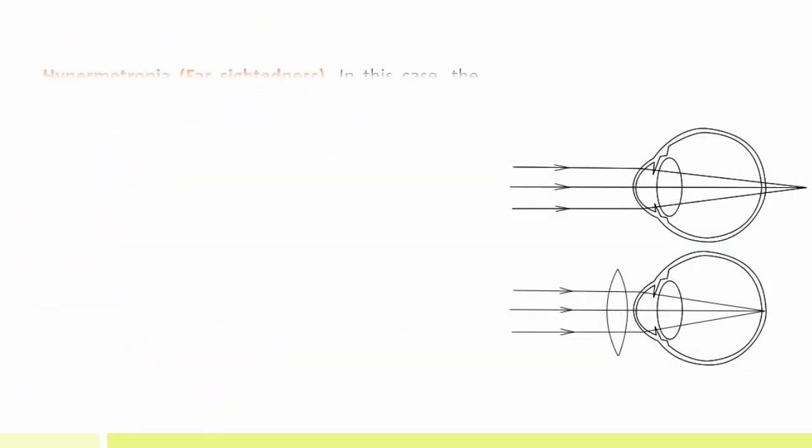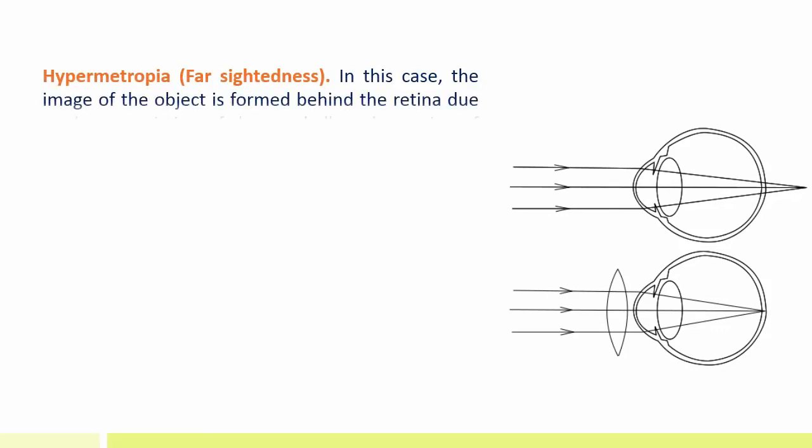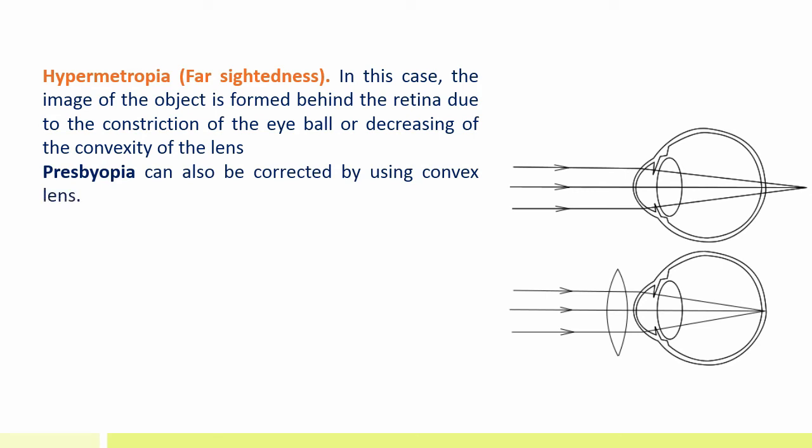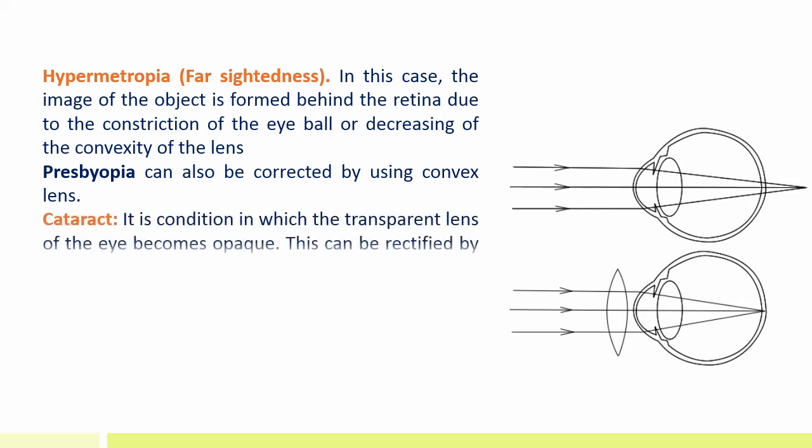Hypermetropia, that is, far-sightedness. In this case, the image of the object is formed behind the retina due to the constriction of the eyeball or decreasing of the convexity of the lens. Presbyopia. Presbyopia can also be corrected by using convex lens. Cataract. Cataract is a condition in which the transparent lens of the eye becomes opaque.